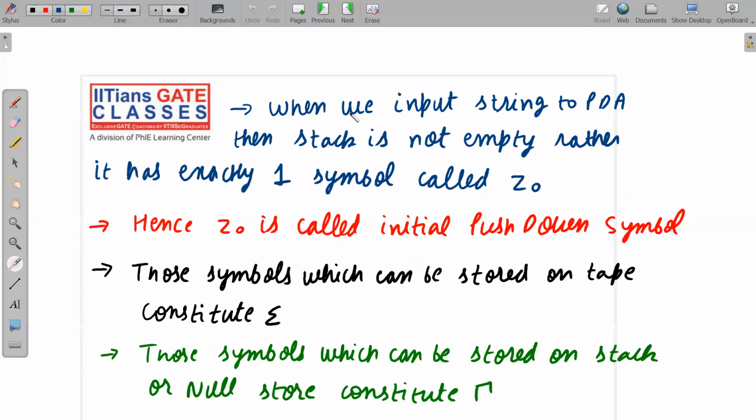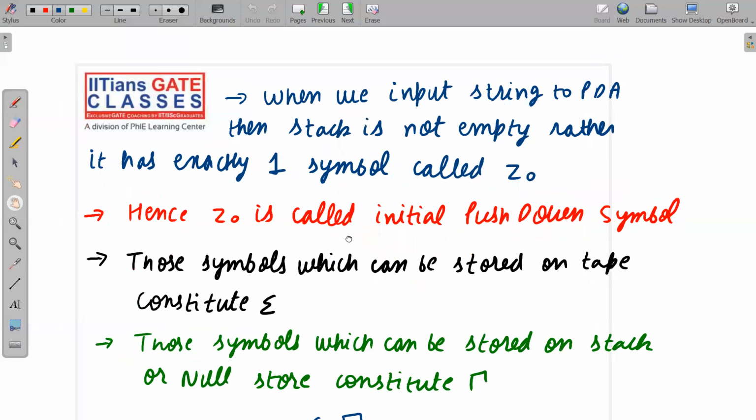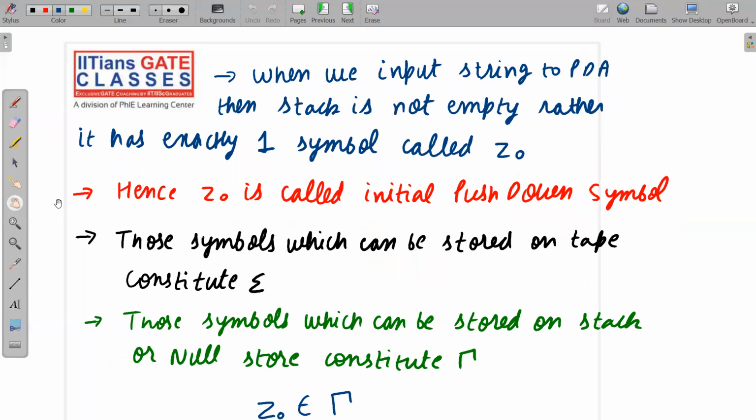See here, when we input a string to the PDA, then the stack is not empty. Rather, it has one symbol called Z naught. Hence, Z naught is called the initial pushdown symbol. I have already told you, but I have written it in this slide so that you can note it down properly.